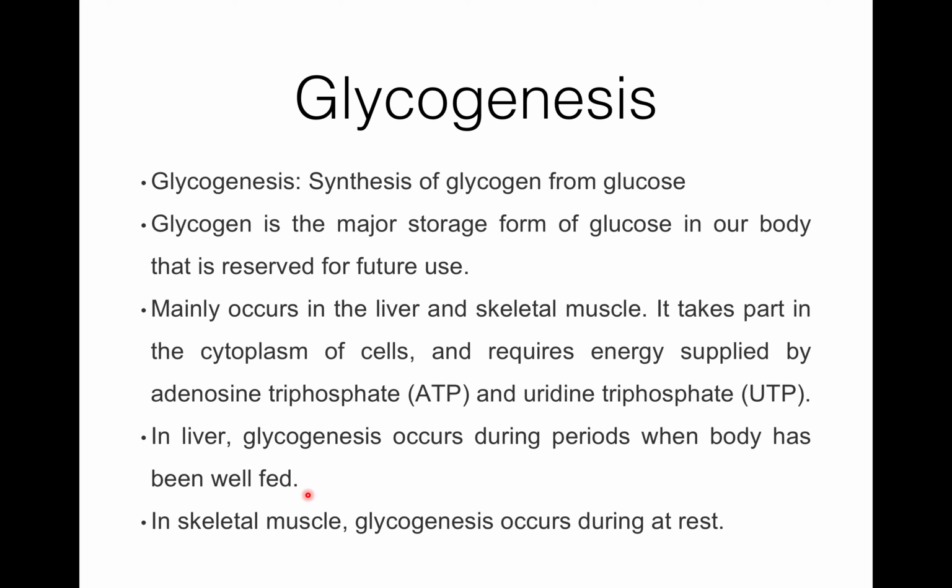Glycogenesis mainly occurs in the liver and skeletal muscle, and it takes place in the cytoplasm of cells and requires energy supplied by adenosine triphosphate, that is ATP, and uridine triphosphate, that is UTP. In the liver, glycogenesis occurs during periods when the body has been well fed, and in skeletal muscles, glycogenesis occurs during rest.